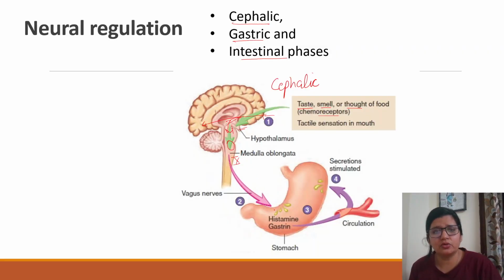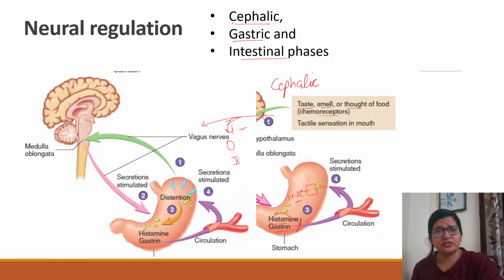And what will the vagus nerve do? It will stimulate cells secreting histamine and gastrin. So the G cell and ECL cell are stimulated to secrete gastrin and histamine respectively. And both of these cells stimulate the parietal cell to secrete gastric acid. Are you getting me? These are hormone-like. Histamine and gastrin don't communicate directly, but they are poured into the blood, and via blood vessels they come to the parietal cell and ultimately secrete HCl. Fine. So this is your cephalic phase of gastric acid secretion.